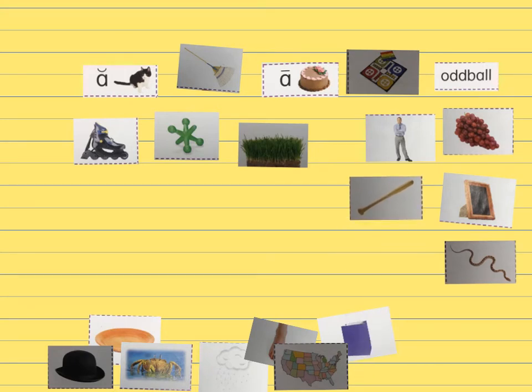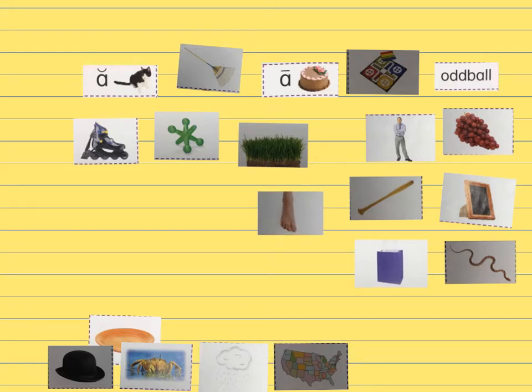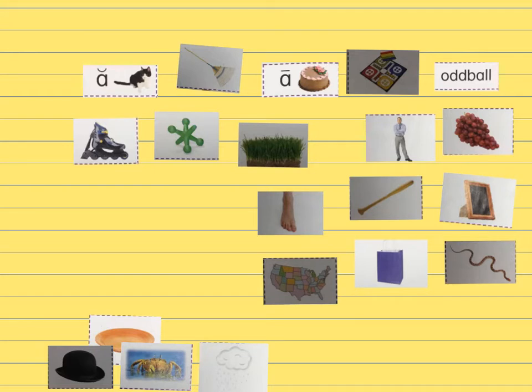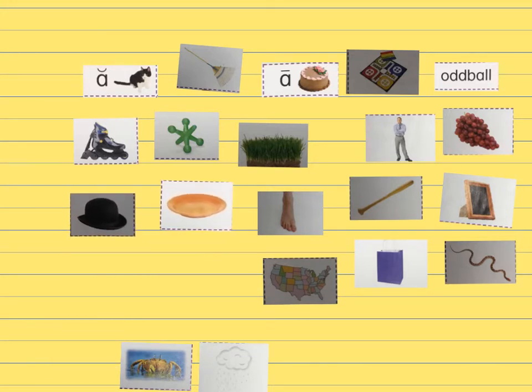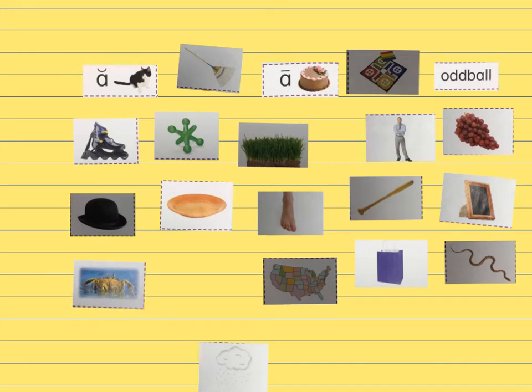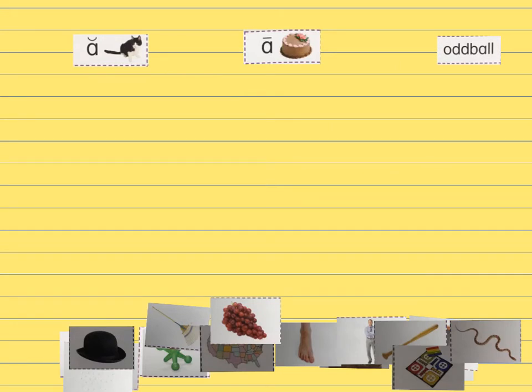bat, bag, foot, map, plate, hat, crab, and rain. Grape, I can hear the A sound, so it goes in the long A group.